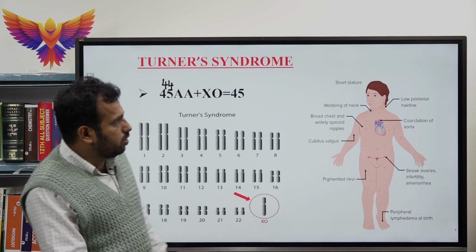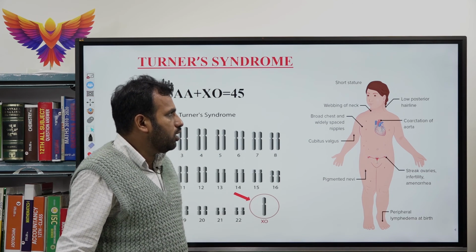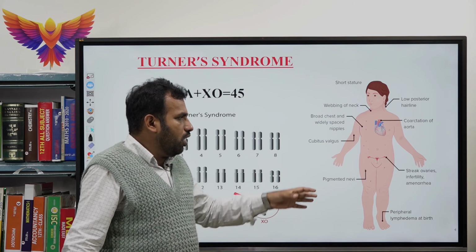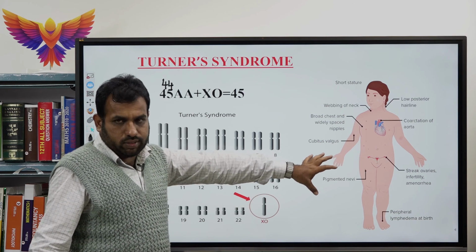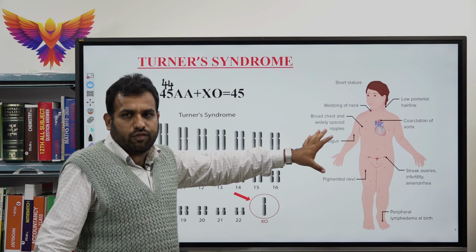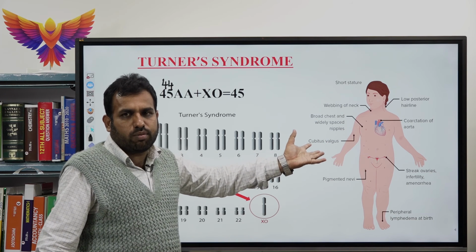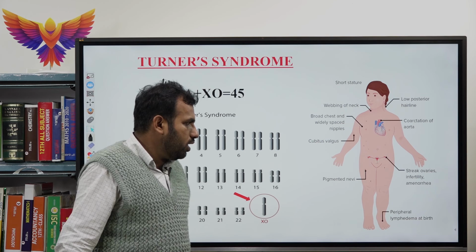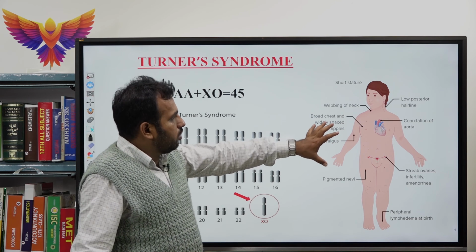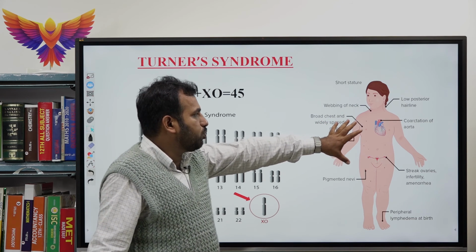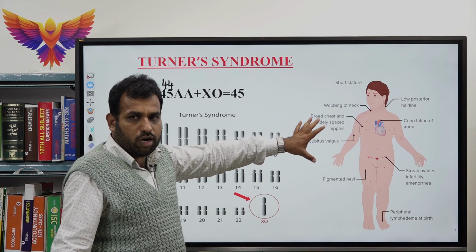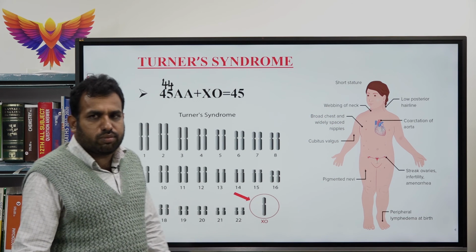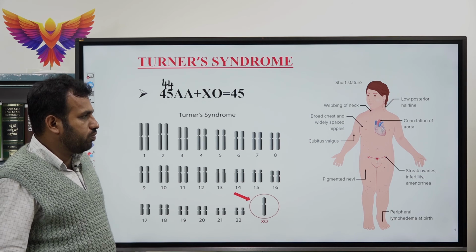Now come to the symptoms: short stature, webbing of the neck, and underdeveloped gonads. They are sterile. The females become sterile, they are not able to produce the egg or ovum. They also have a broad chest and widely spaced nipples, and absence of mammary glands. Those are the other symptoms of Turner's syndrome.